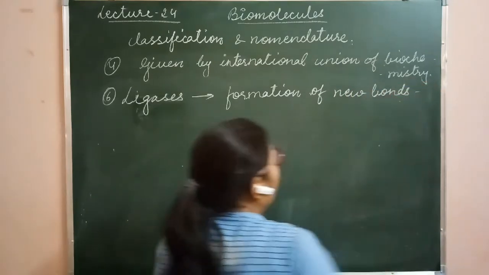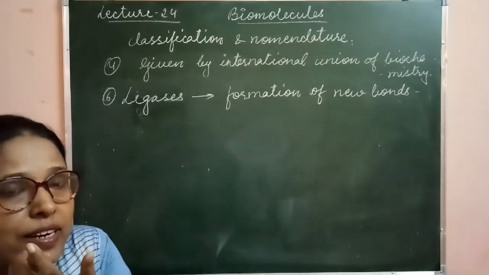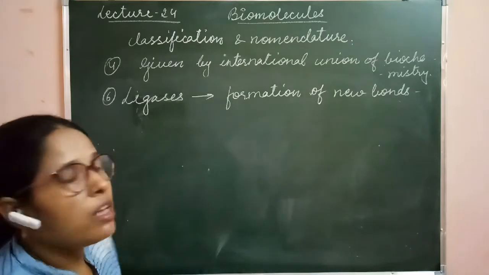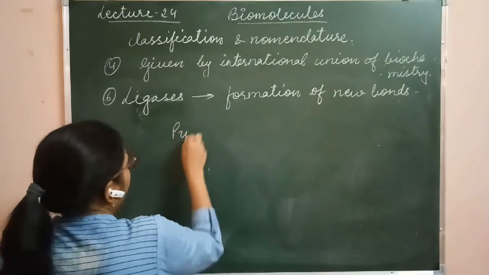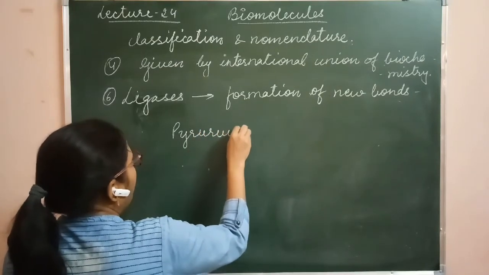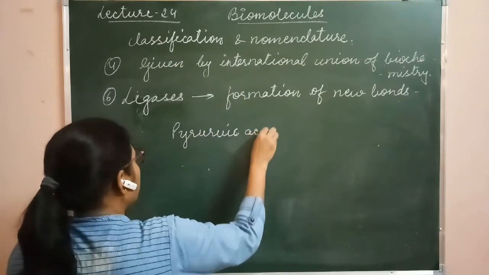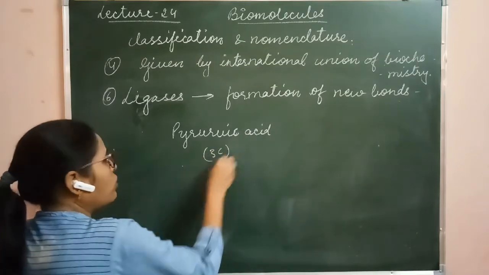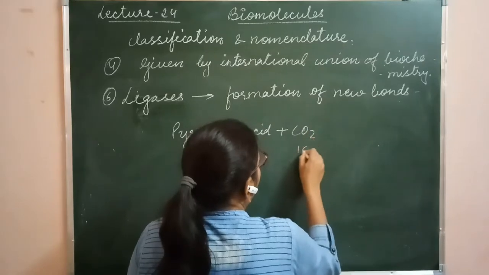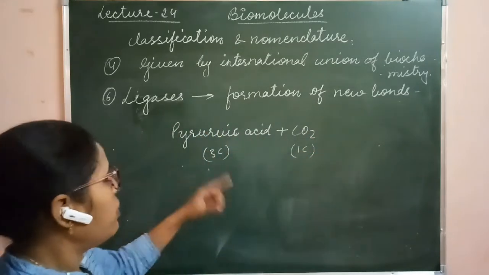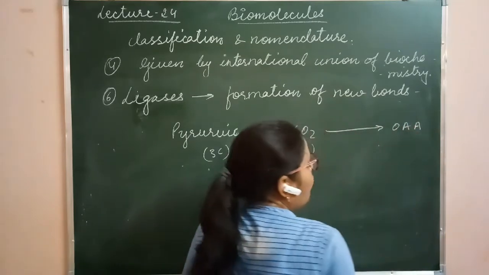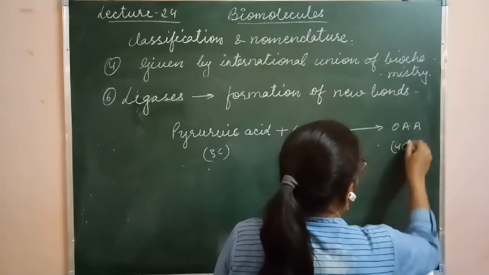We are taking an example of the C4 cycle, in photosynthetic plants which show the C4 cycle. Here the pyruvic acid, a 3 carbon compound, joins with CO2, 1 carbon. So 3 plus 1, the compound which is formed is OAA, oxaloacetic acid, a 4 carbon compound.